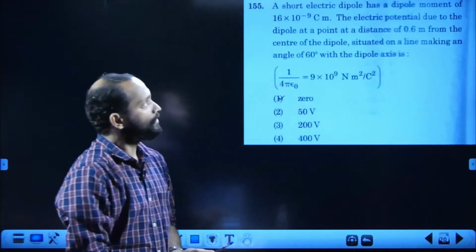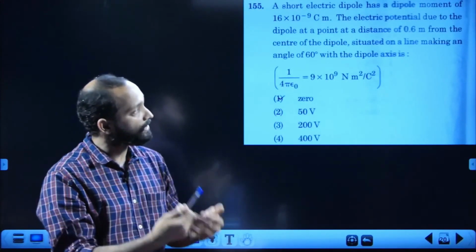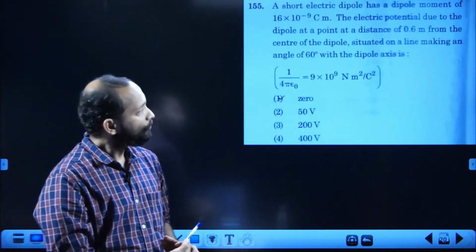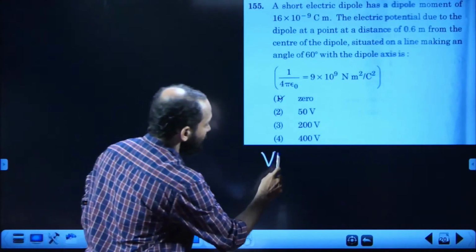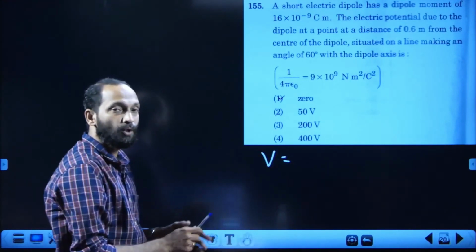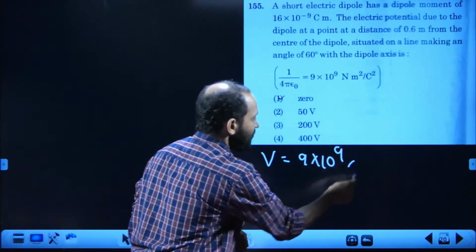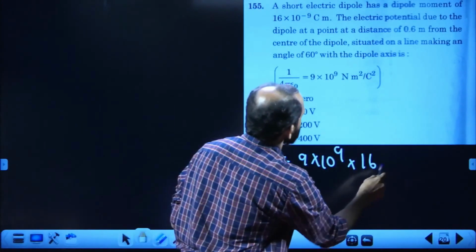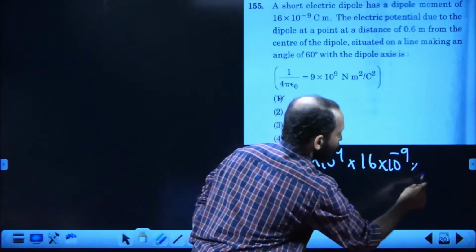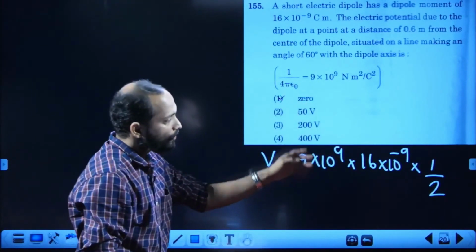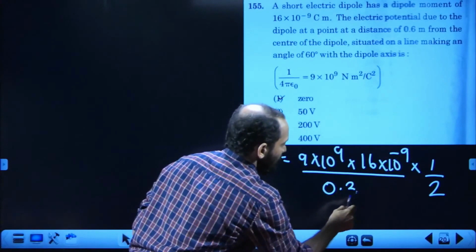155. Short electric dipole has dipole moment given, potential due to dipole at some distance 0.6 meter at an angle 60 degree. What is the potential? We know the potential due to short dipole as potential V is equal to 1 by 4 pi epsilon 0 P cos theta by R square. 1 by 4 pi epsilon 0 is 9 into 10 to the power 9. P is the dipole moment, that is 16 multiplied by 10 power minus 9. Now cos 60 is 1 by 2. R is 0.6, so R square can be written as 0.36.